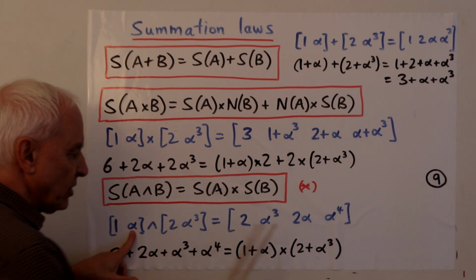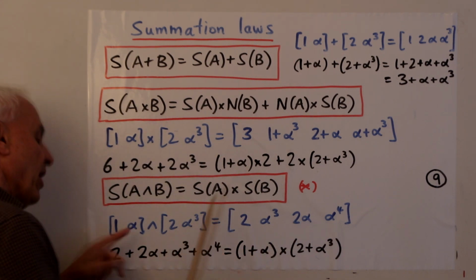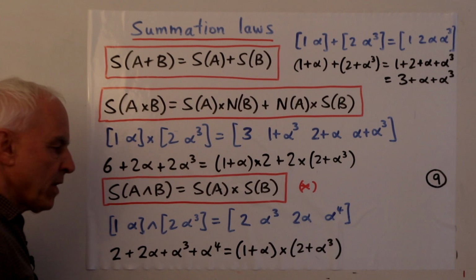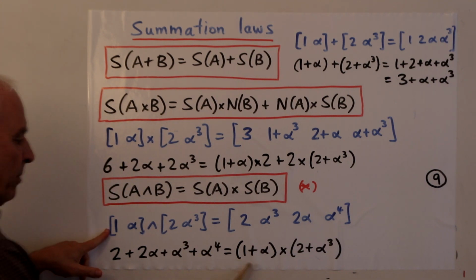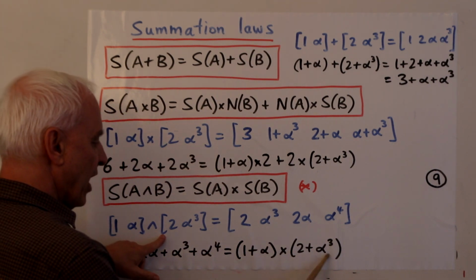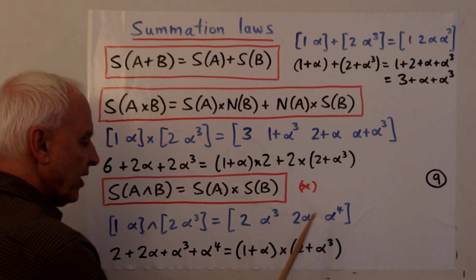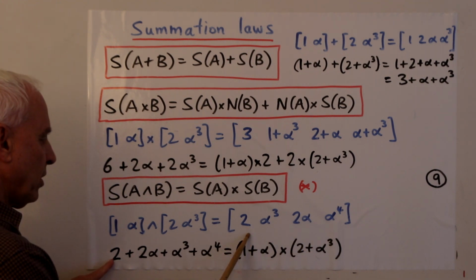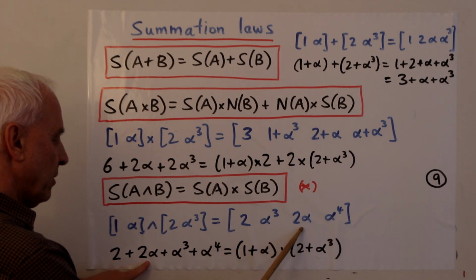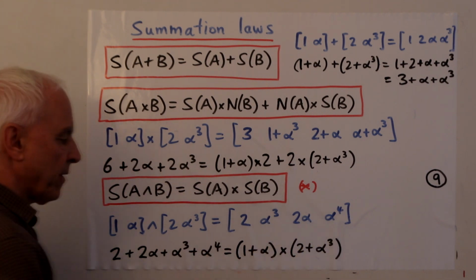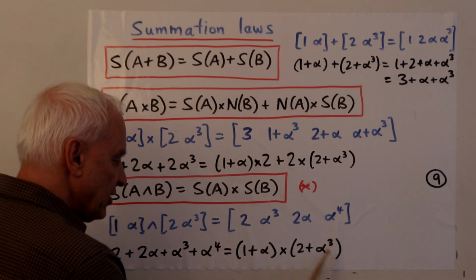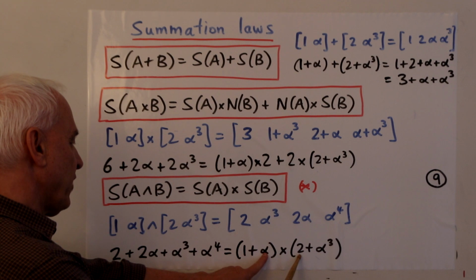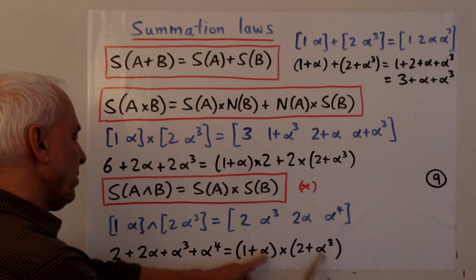Alpha times 2 is 2 alpha, and alpha times alpha cubed is alpha to the 4th. S of this is 1 plus alpha. S of this is 2 plus alpha cubed. S of this is 2 plus 2 alpha plus alpha cubed plus alpha to the 4th. And if we multiply these two, we get 2 plus 2 alpha plus alpha cubed plus alpha to the 4th.